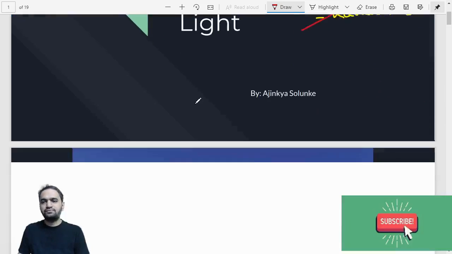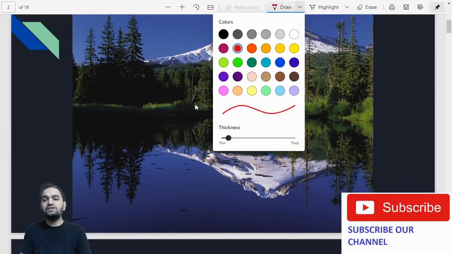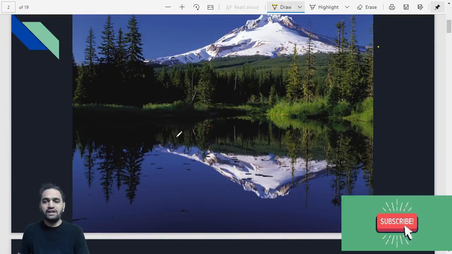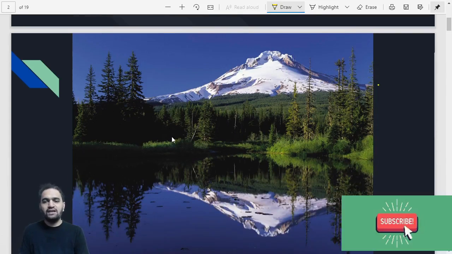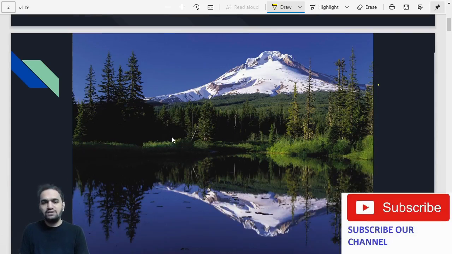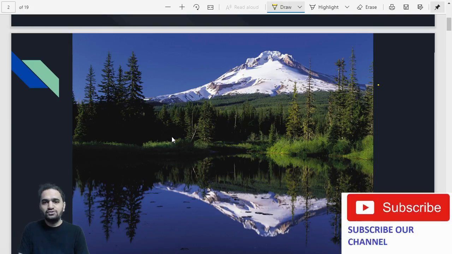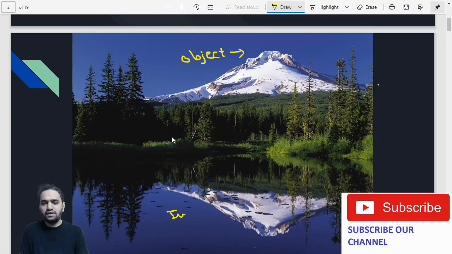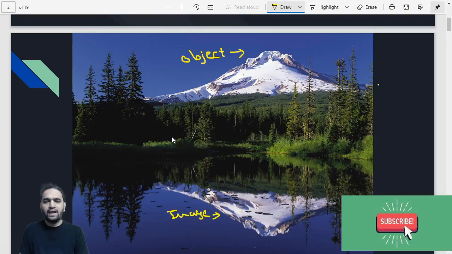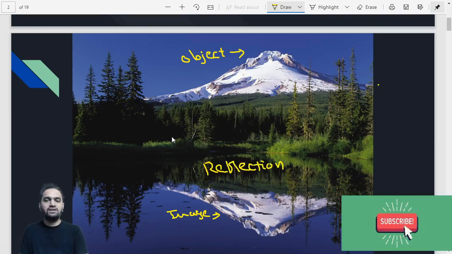So let us begin. Our first point is reflection. Now reflection is not something which needs to be taught, because you have observed it so many times. You can see even in this picture, there is a mountain, there are trees, and those same things we are able to see in the water. This is the object, this mountain, and this is the image which you are seeing right now. This phenomenon is called reflection. So this is the reflection of the mountain which we are able to see in the water.